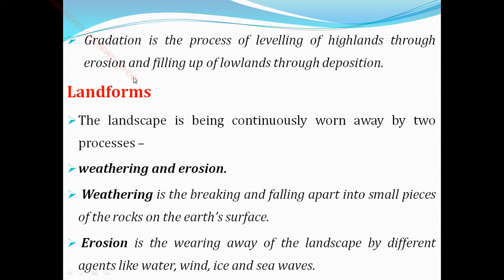Erosion means it gets eroded. It is what we call soil erosion or mountain erosion. So this happens from the highland, the process of being eroded. We have seen wind erosion, water erosion and other natural agent erosion, isn't it? So the erosion from the highland fills up the lowland. It comes away from the highland and fills up the lowlands through deposition.